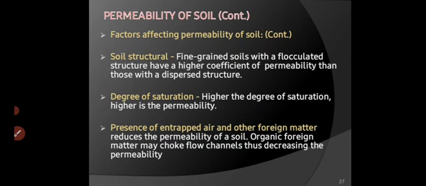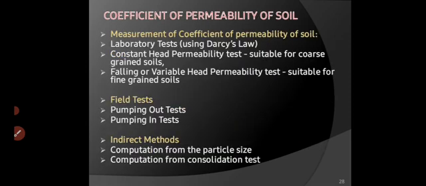Degree of saturation. The higher the degree of saturation, the higher the permeability. Presence of entrapped air and other foreign material reduces the permeability of soil. Any extra particles other than water always reduce permeability, right? So with a clear soil structure, permeability will be more.